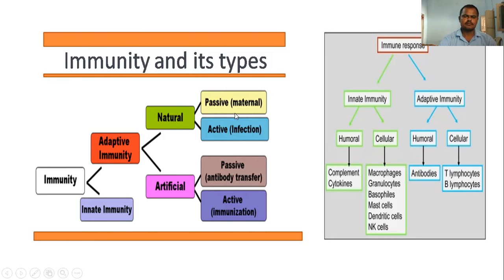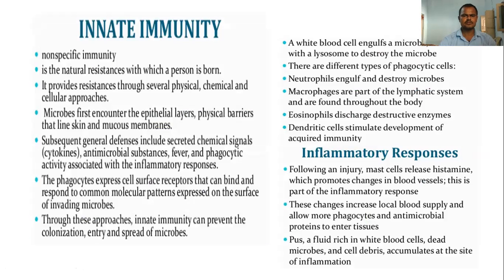So these are the main categories: natural and artificial immunity types, passive natural, active natural, passive artificial, and active artificial. These many categories are classified based on how the immune system develops. So this is the immune system.